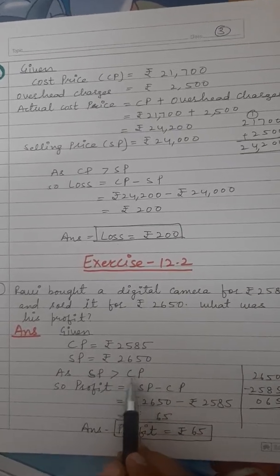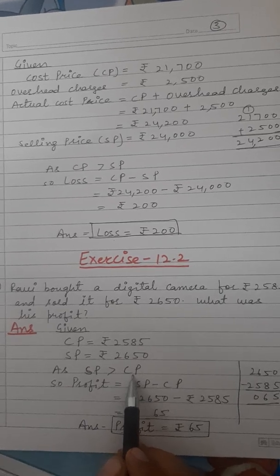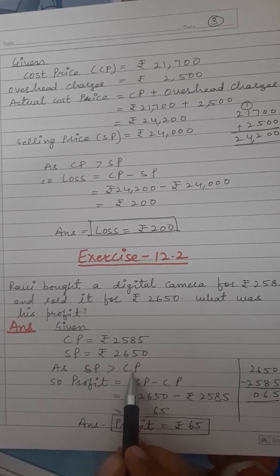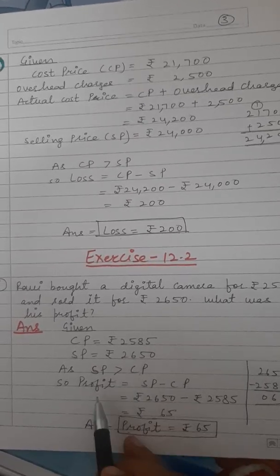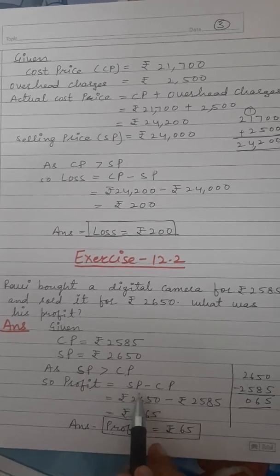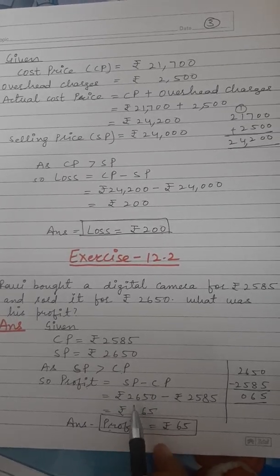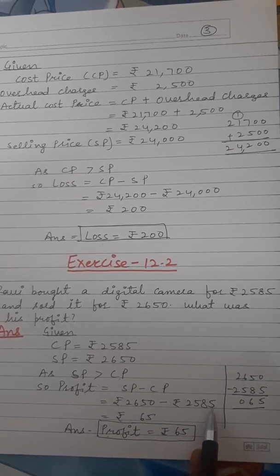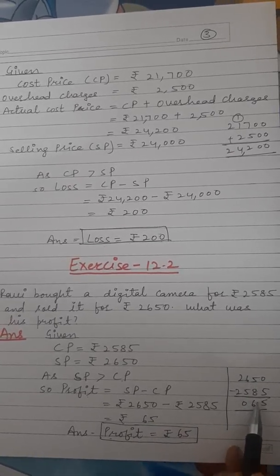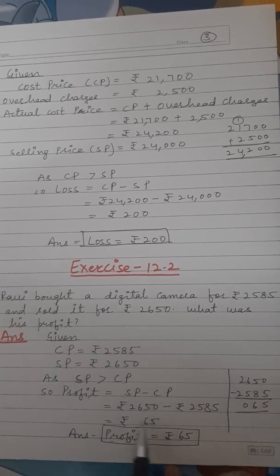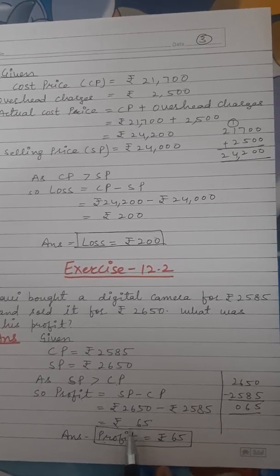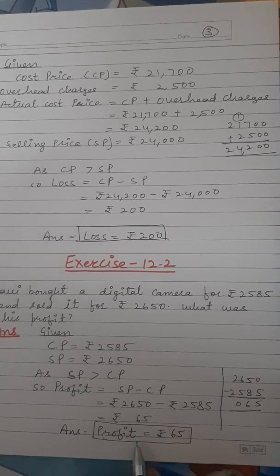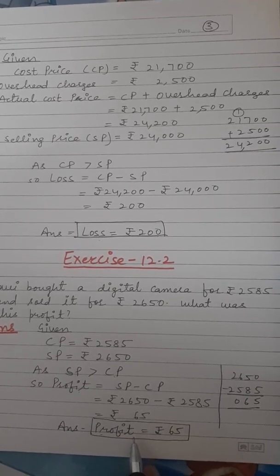So selling price is more than cost price. So what will be? Profit or loss? It will be profit. So profit is equal to selling price minus cost price. Rupees 2,650 minus rupees 2,585. This calculation you can do in rough also. So after subtraction it is rupees 65. So profit is rupees 65.